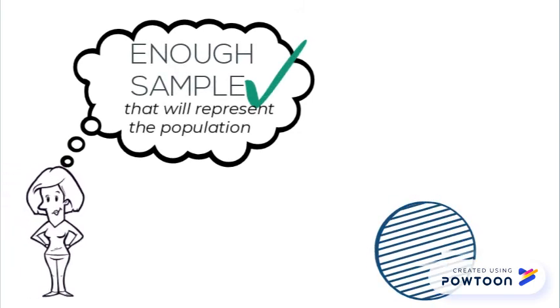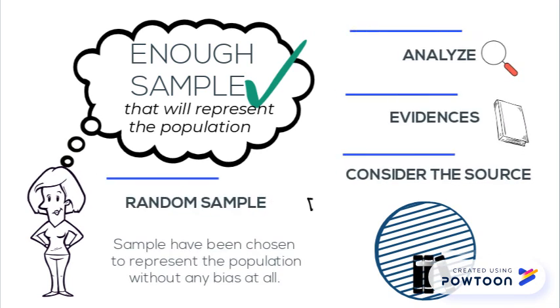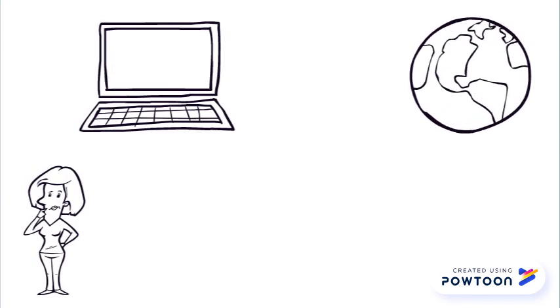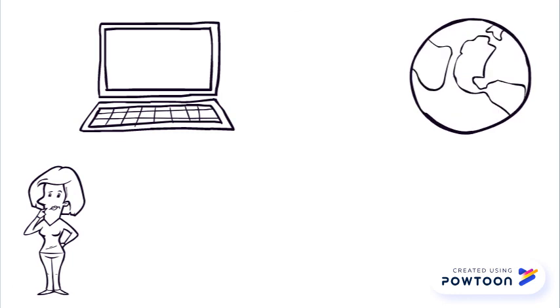Often, hasty generalization are results of using personal experience as a reason to believe that something is or is not certain. That's why in order to avoid making this fallacy in an argument, we need to make sure that we have enough number of sample that will